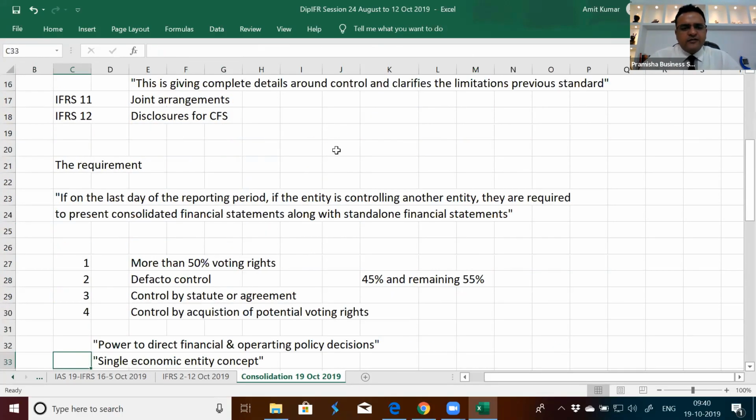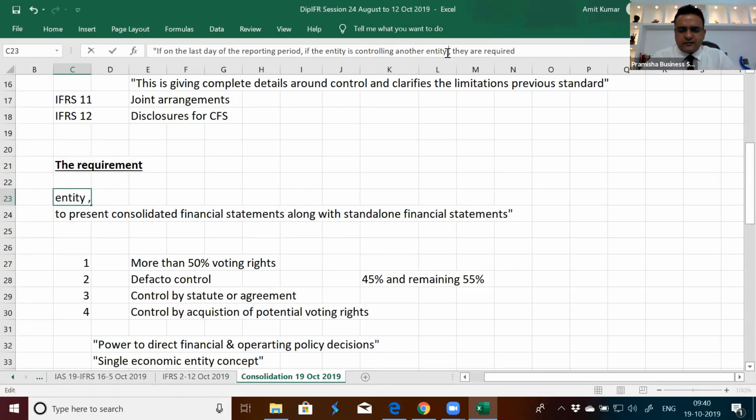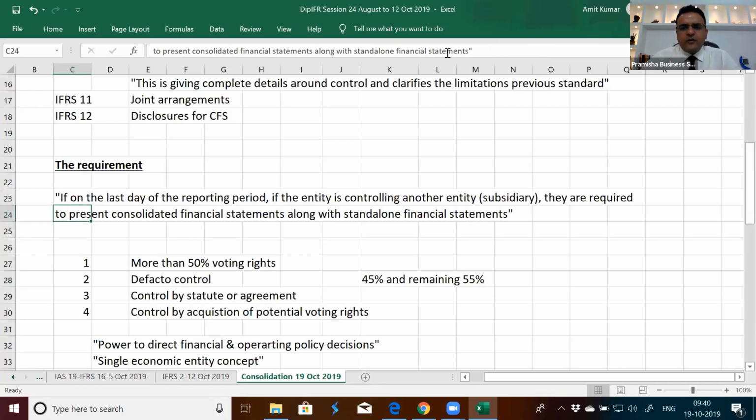So if you have a subsidiary on the last day of the reporting period, what is the requirement? If you have a subsidiary, the entity is controlling another entity. When you are controlling another entity, it is known as a subsidiary, an extension of you. You are required to present consolidated financial statements along with standalone financial statements. How do we do this consolidation?